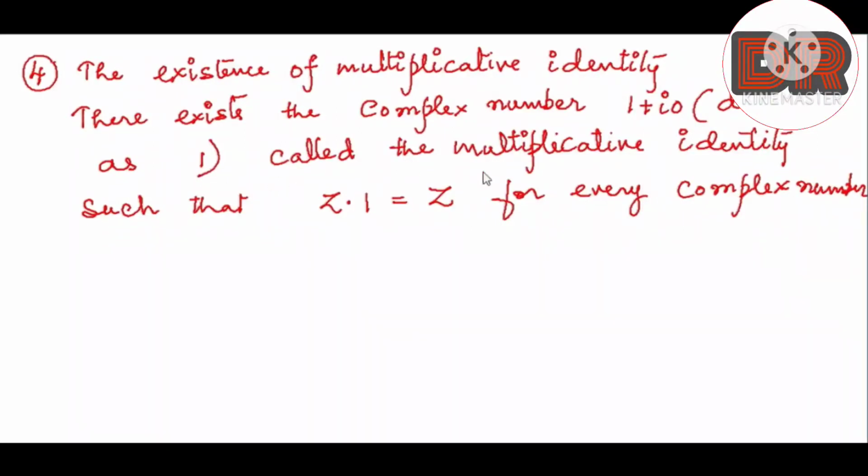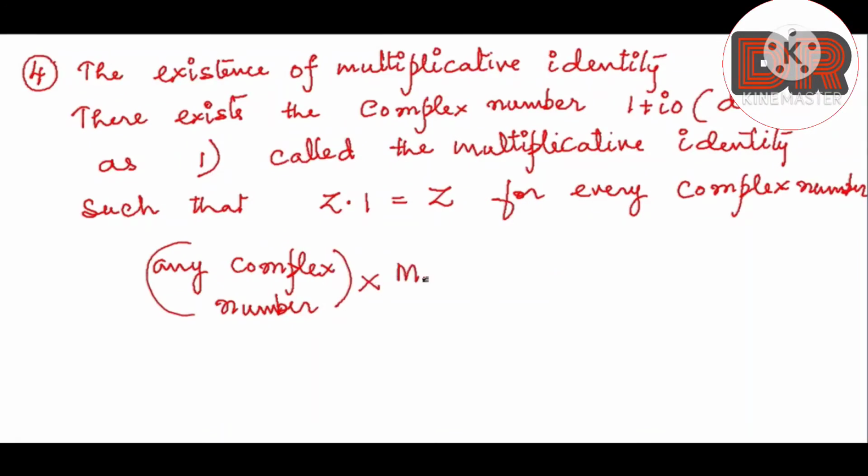It is known as the multiplicative identity, such that Z into 1 is equal to Z. So you take any complex number and you multiply it with the multiplicative identity.